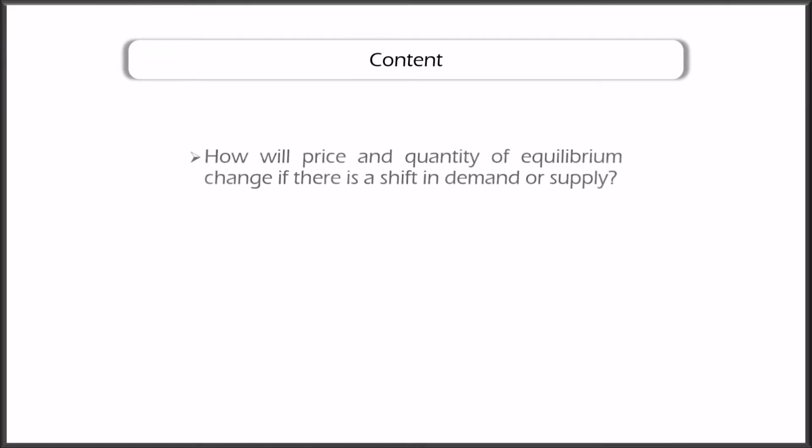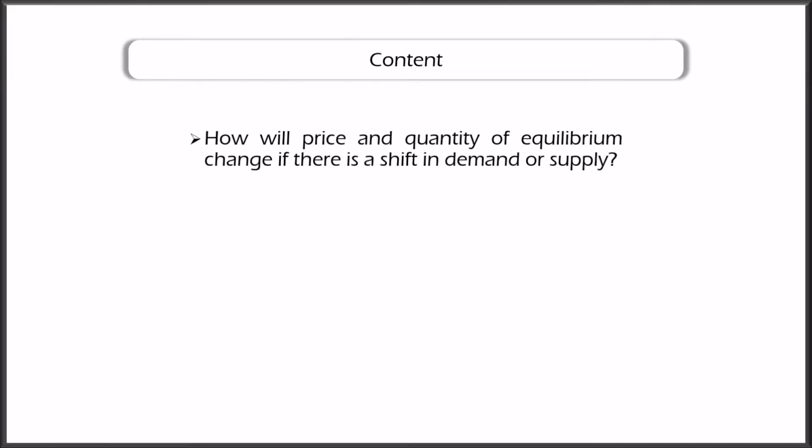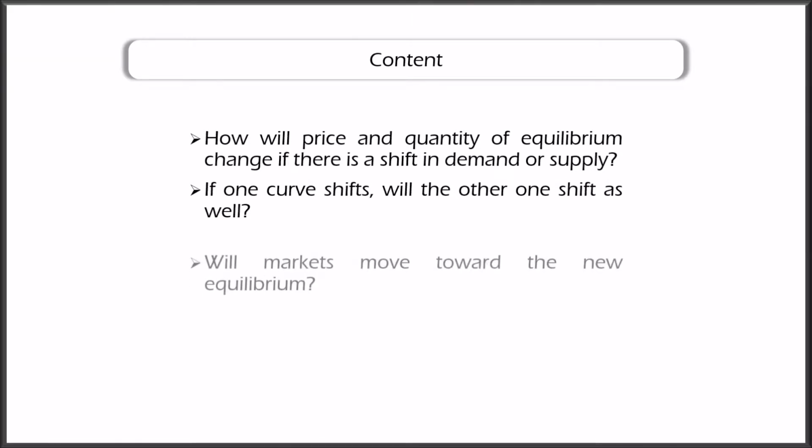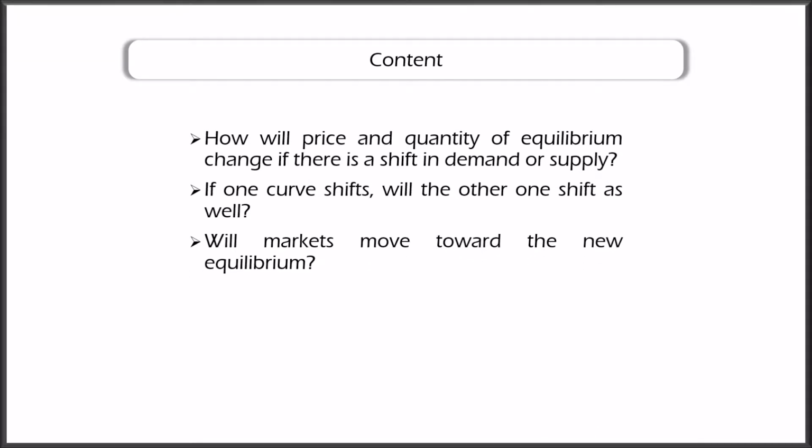The objective of this class is to address and answer the following questions. How will price and quantity of equilibrium change if there is a shift in demand or in supply? If one curve shifts, will the other one shift as well? And will markets move toward the new equilibrium?